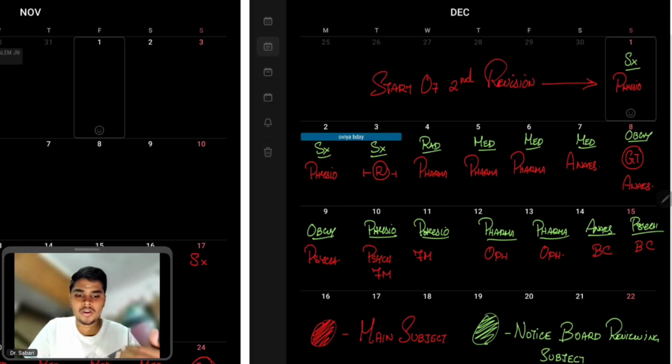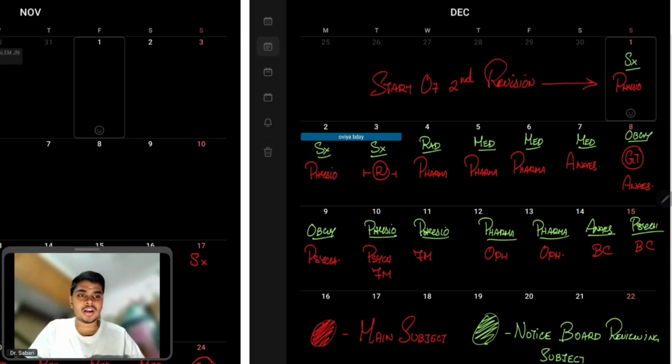So when are we going to review our memory wall or notice board here, right? We are going to do the memory wall every morning at 6 to 7 a.m. If you have the habit of having tea or coffee, with a cup of tea or coffee, stand in front of your memory wall and notice board and read the notes or sticky notes of that subject, right? So at the end of your first revision, you followed surgery, radio, medicine, and OBGY, right?